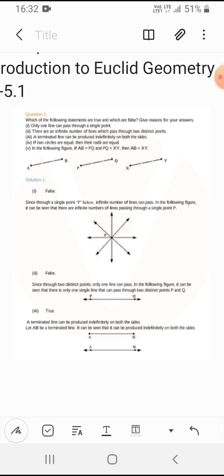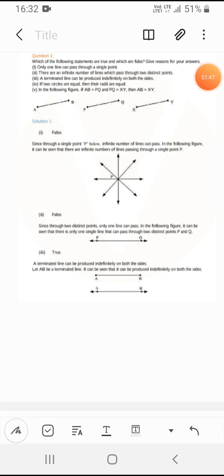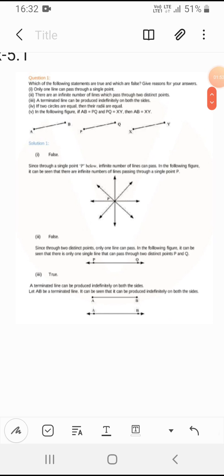There are infinite number of lines which pass through two distinct points. So it is true. There are infinitely many lines that can pass through two distinct points. Next, the statement about two points is false, not true, because only one line can pass through two given points, not two distinct lines. Next is the third one.